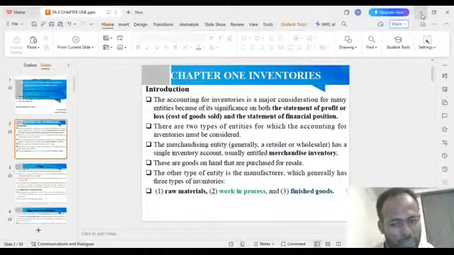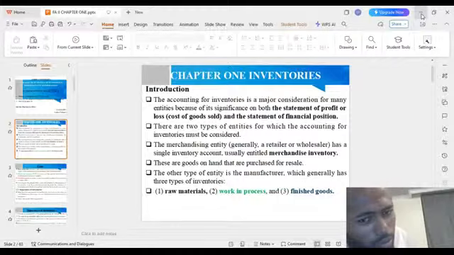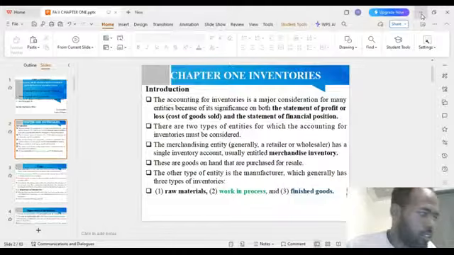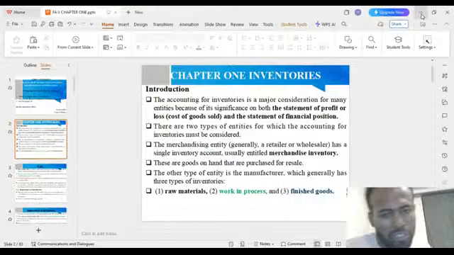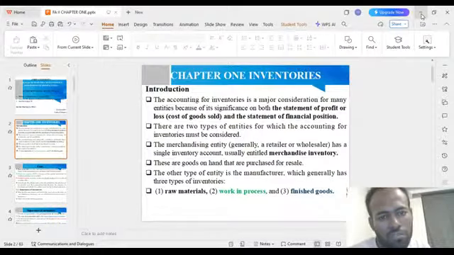This is Fundamentals of Accounting, Chapter 1, about inventories. Every student should know the inventory concepts, its meanings and its definitions in accounting. Accounting for inventory is very important.